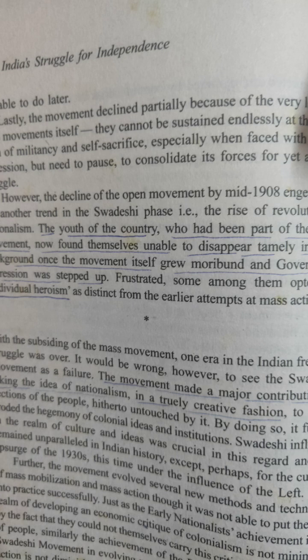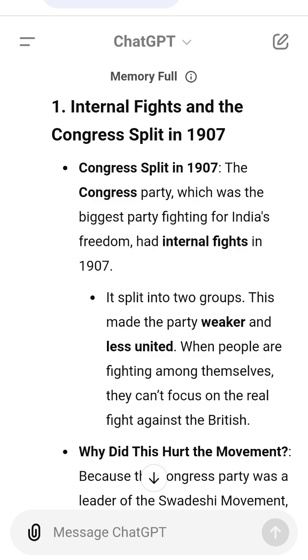Example, imagine you were part of a big school protest and the protest starts to fall apart. But you're still angry and want to make a difference. So you decide to do something brave and risky all by yourself, like challenging the school's unfair rules directly.